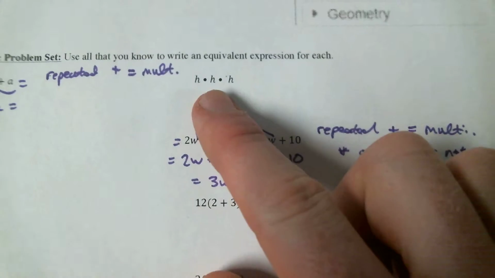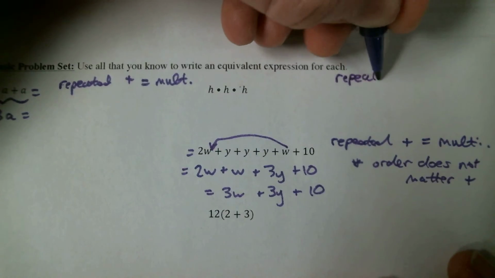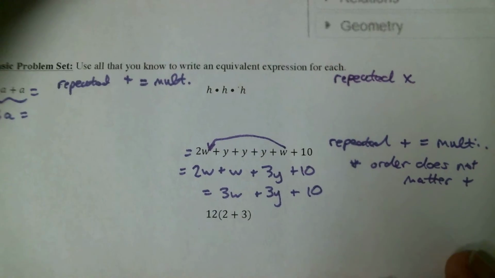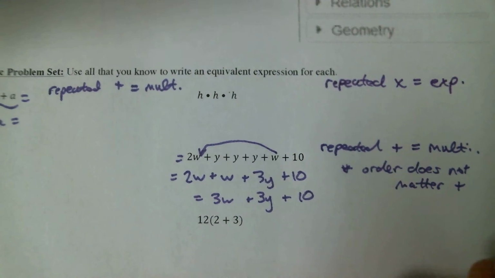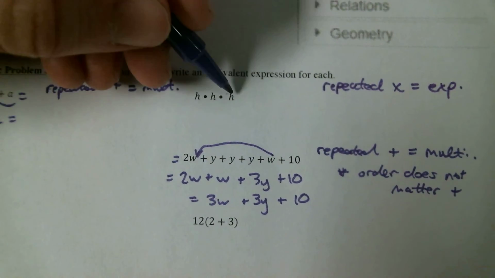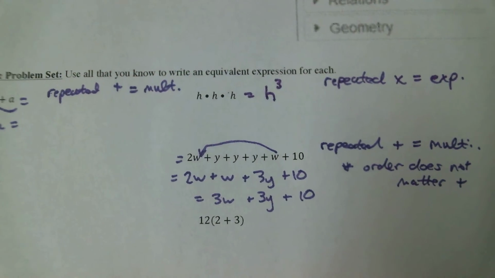All right, on this one, I see repeated multiplication now. Let's remember repeated multiplication, that's the same thing as an exponent. So here I can say h times h times h. That's the same thing as h to the third power.